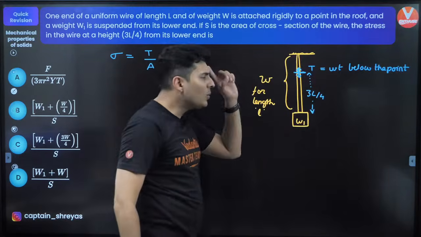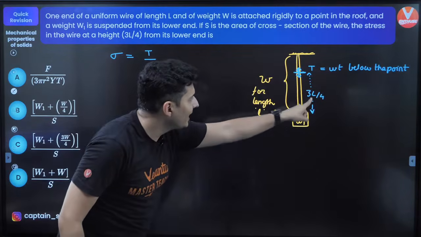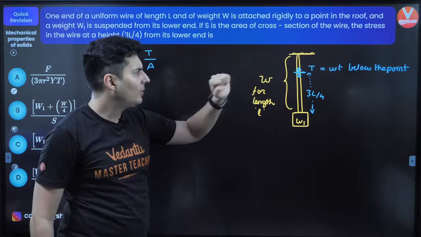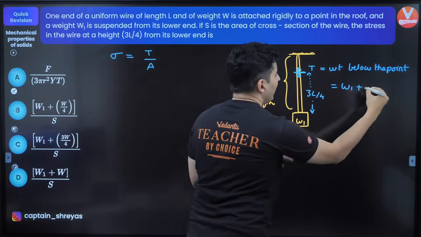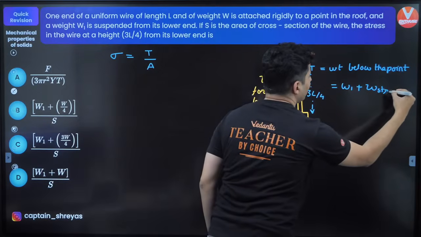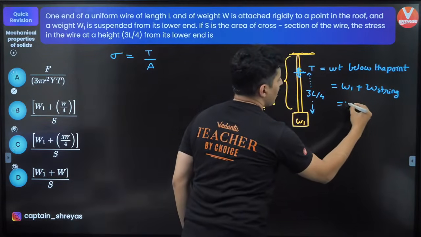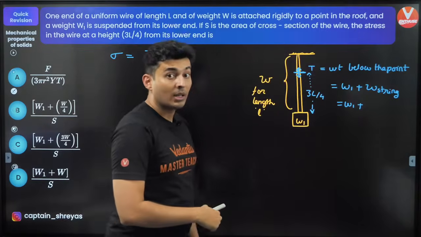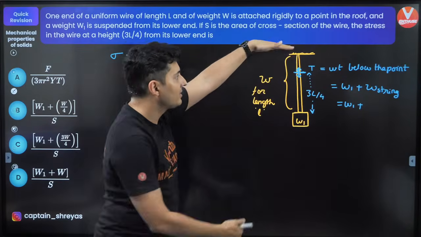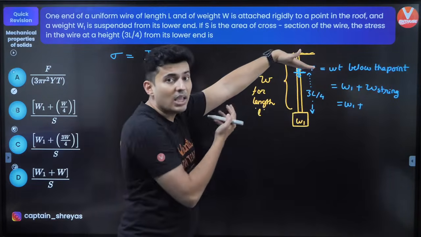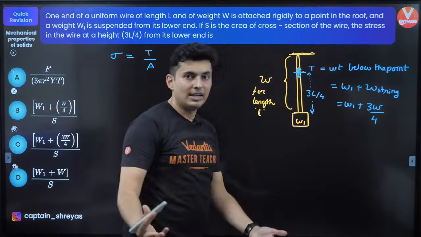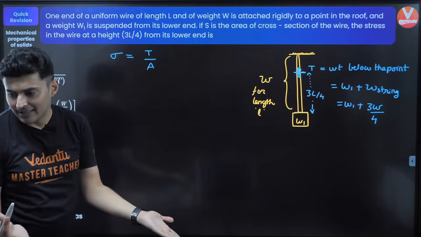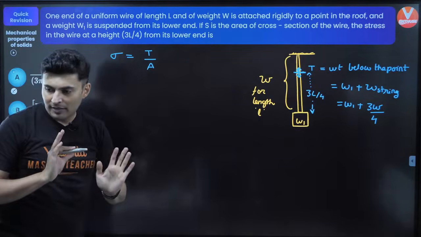So now, can you guess what is the weight below this point? Well, I think it's simple. First is W1 plus the weight of the string. What is the weight of the string? It will not be complete W, because W is for length L. For 3/4 of the length, the weight will also be 3W by 4. Correct, guys? Understood? Very good.